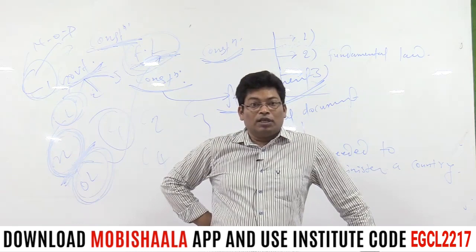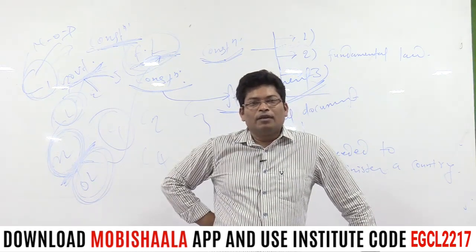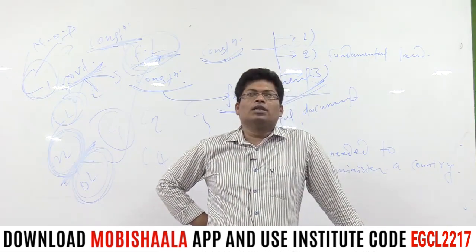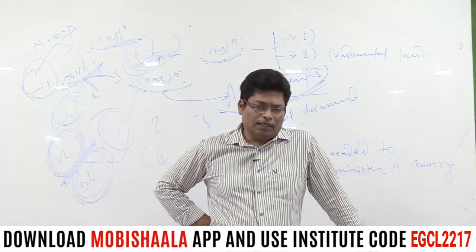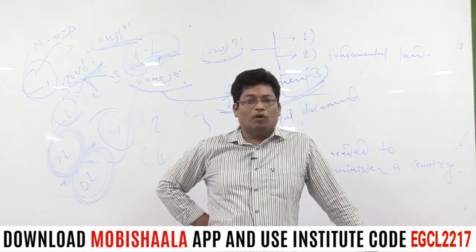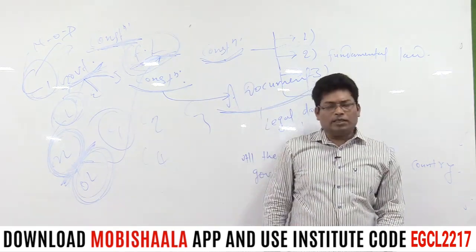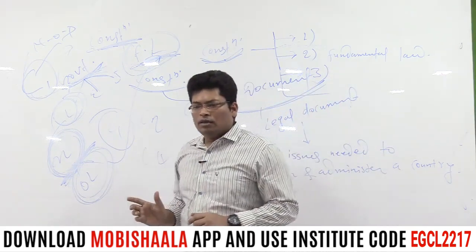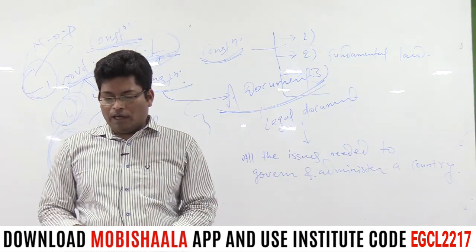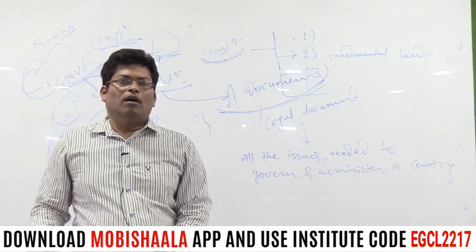And since the constitution is a well-planned document, it contains all such principles, issues and facts which are needed to provide smooth governance and administration in order to uphold the welfare orientation of the state. That's it. This is all about chapter number 1 of Indian Constitution at Work, namely the Constitution, why and how.